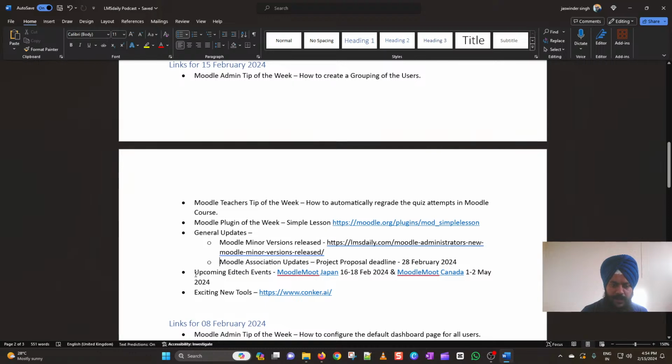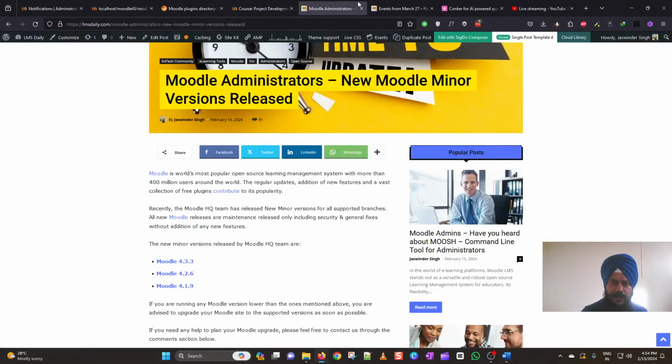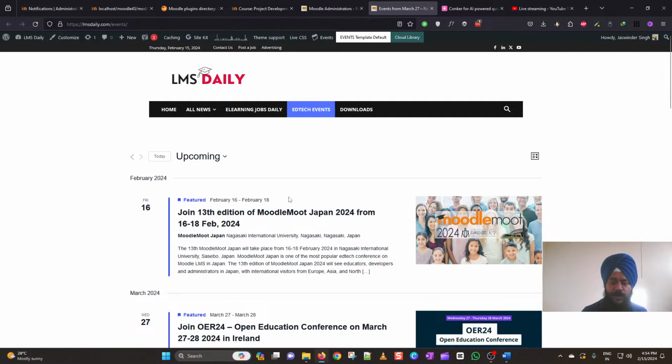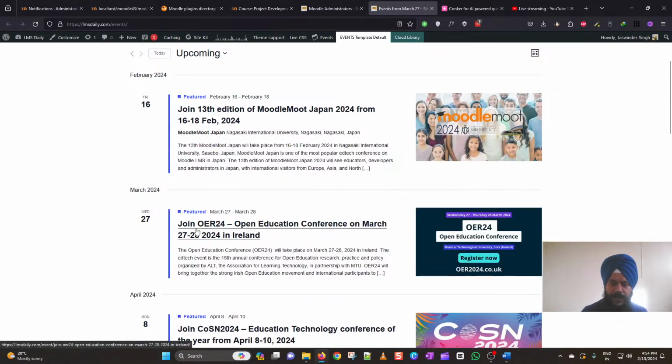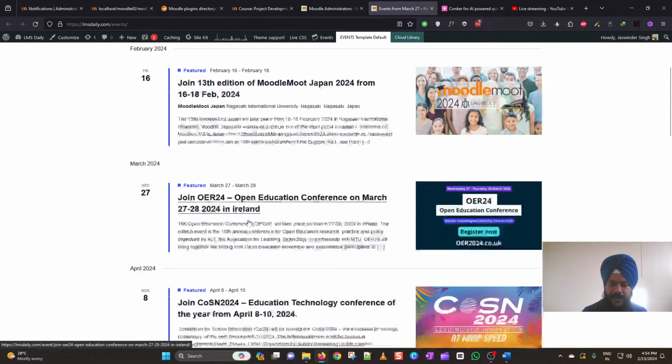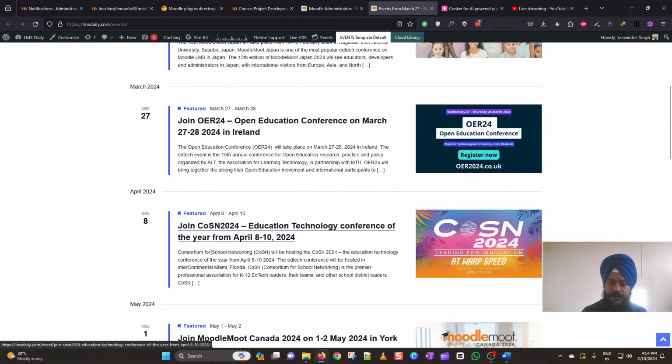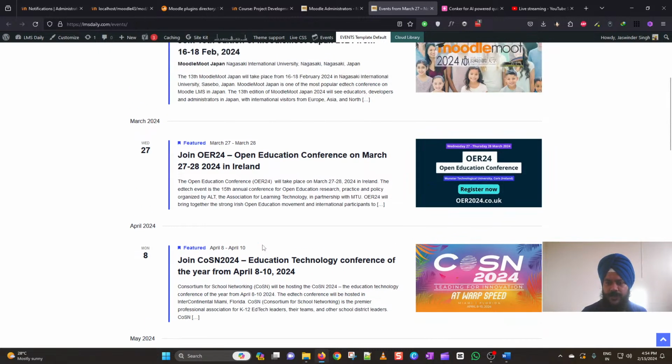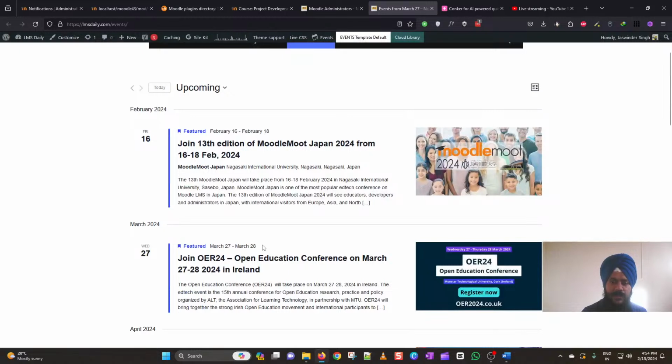Then coming to the upcoming EdTech events. We have Moodle Moot Japan starting tomorrow, from February 16 to 18, in Japan. Then we have OER 2024 from 27 to 28th of March in Ireland. Then we have COSN 2024 from April 8 to 10, 2024. So definitely look for the EdTech events coming close to your location and join them to grow your network.